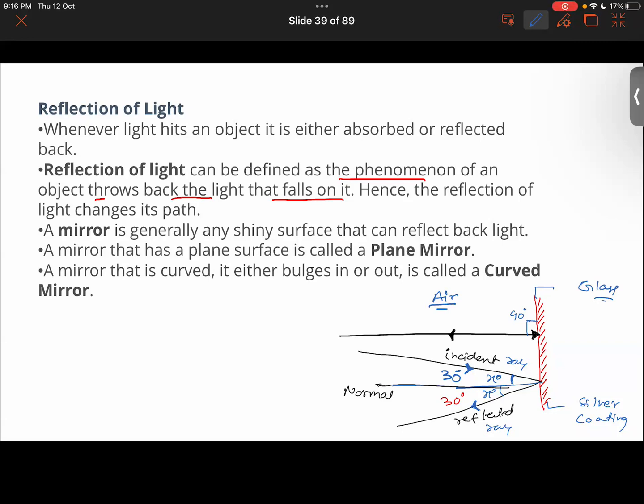No, it is not passing through it. So it reflects back into the same medium. And at what angle it gets reflected depends on the angle at which it falls on the plane mirror. If it falls at an angle of 90 degrees, it will return back at the same angle.